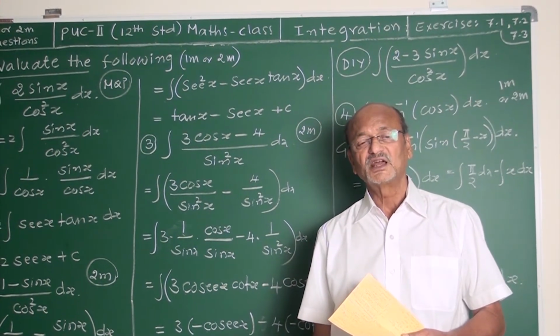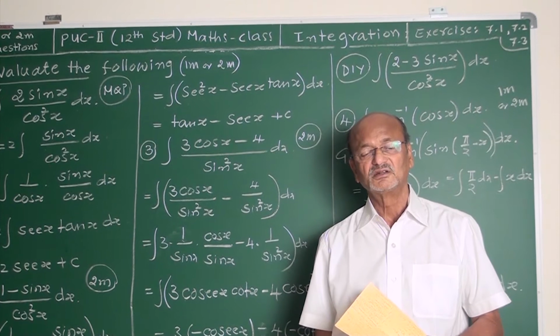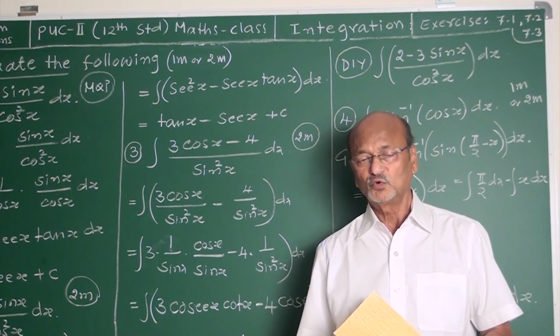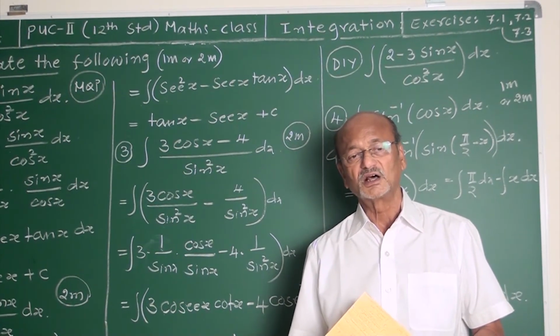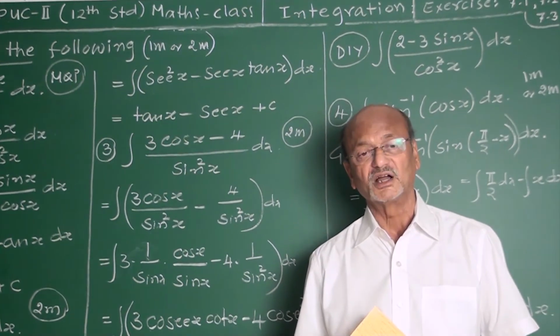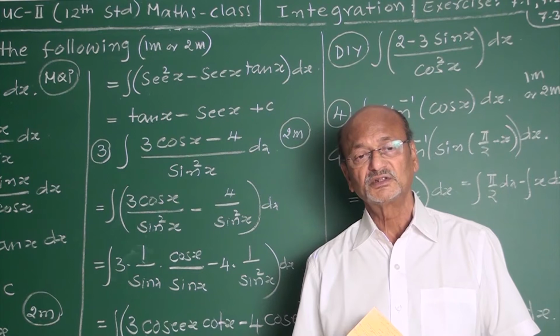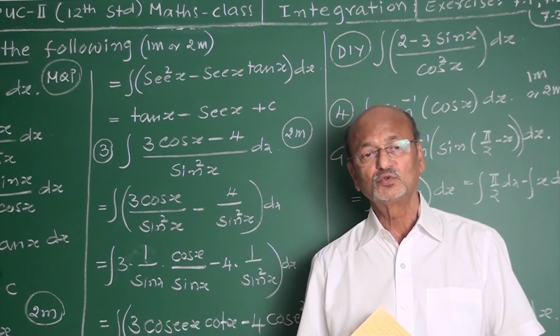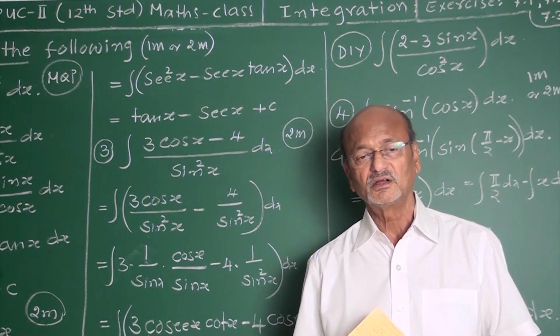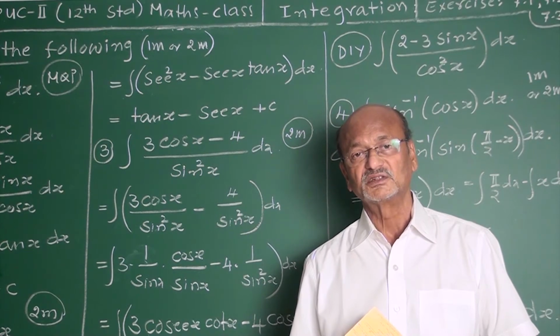Second, 1 plus tan square is sec square. Third, 1 plus cot square is cosec square. Fourth, around about cos 2 theta. Cos 2 theta has 3 formulae: cos square theta minus sin square theta, 2 cos square theta minus 1, 1 minus 2 sin square theta.